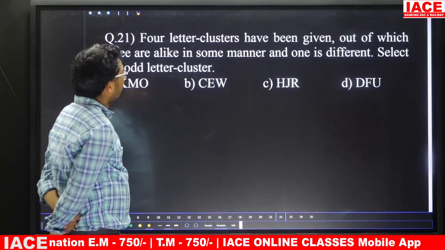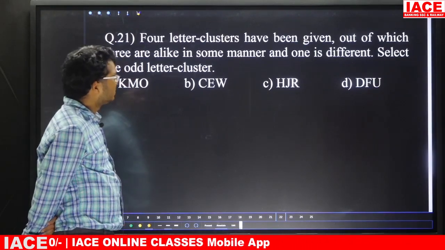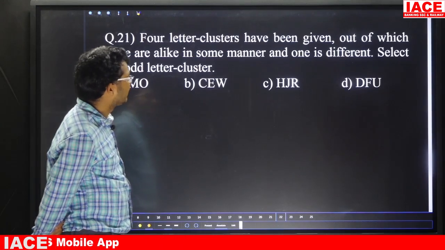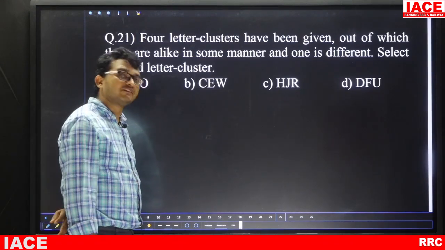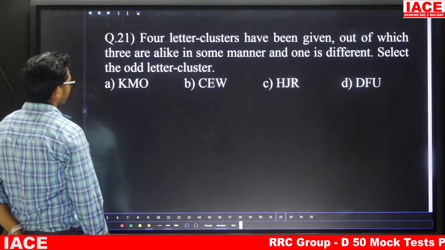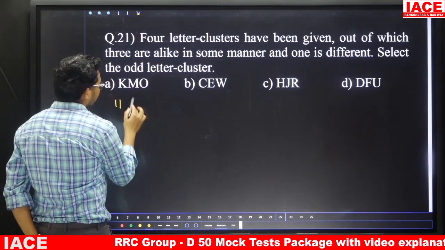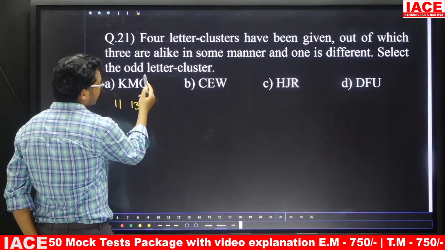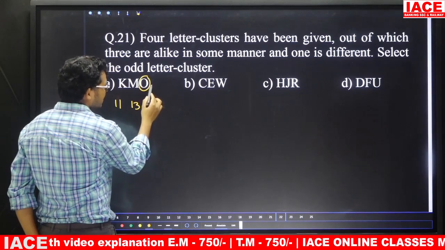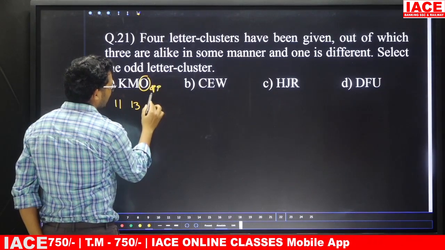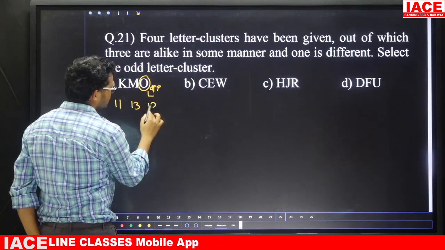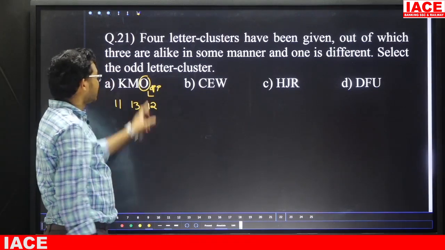Question number 21, 4 letter clusters have been given, out of which 3 are alike in some manner and 1 is different. Select the different one. Suppose, friends, K face value is 11, M face value is 13. Now take the last letter, O. Friends, O opposite is L, L face value is 12. Take the last letter opposite.